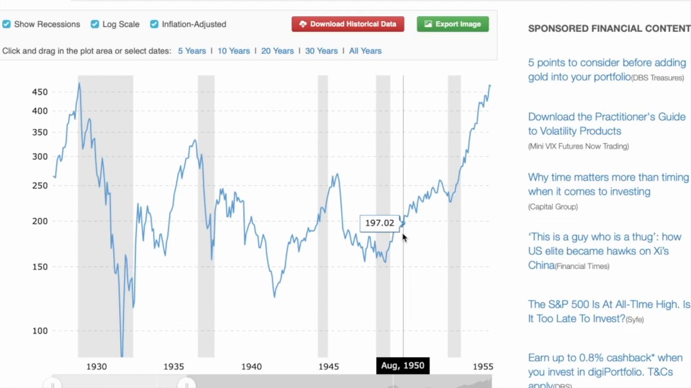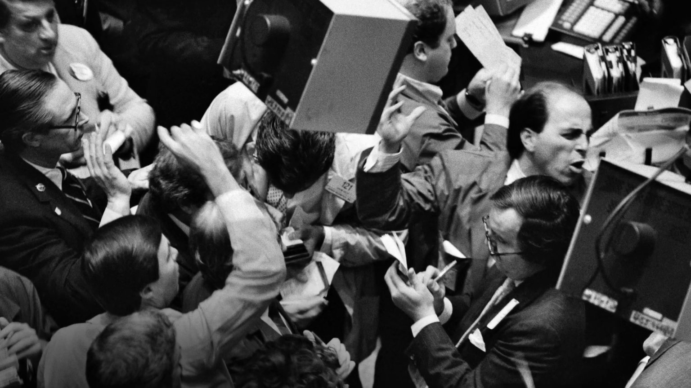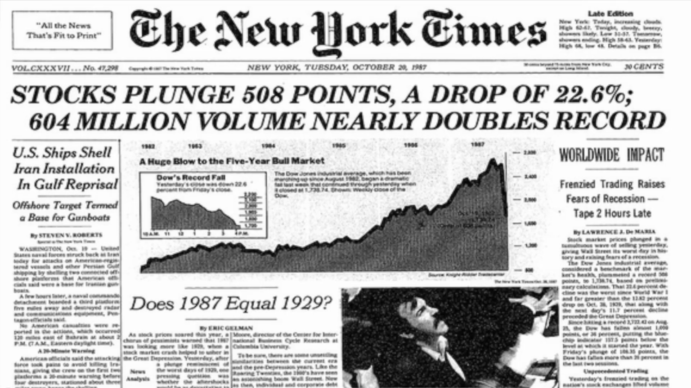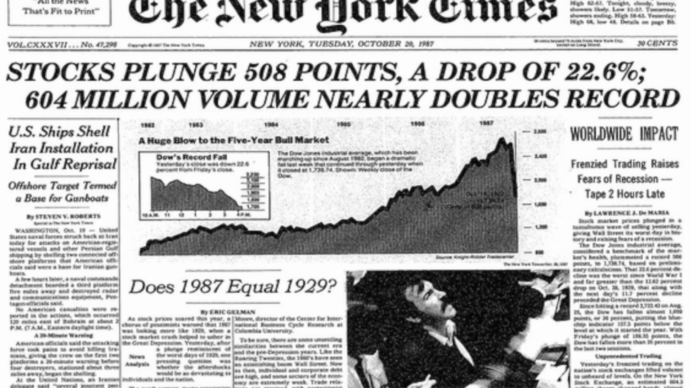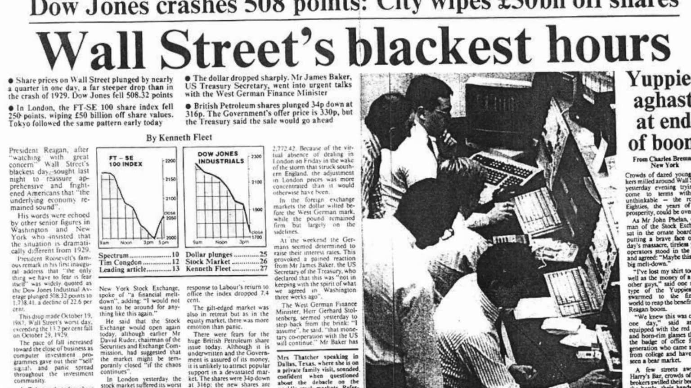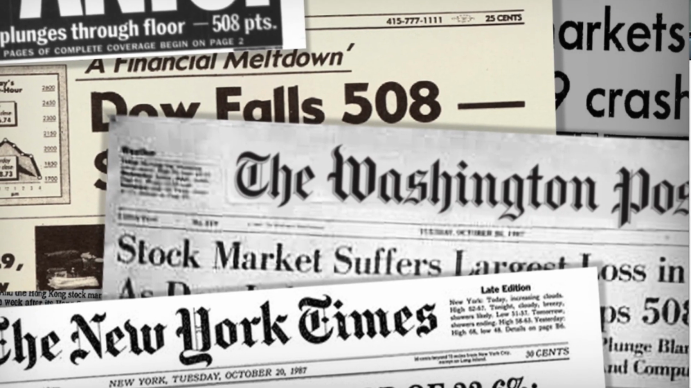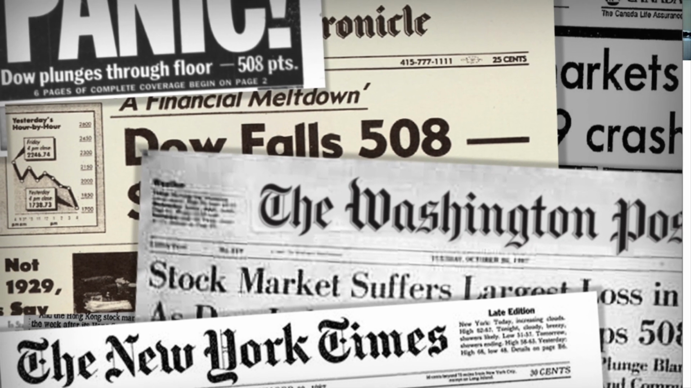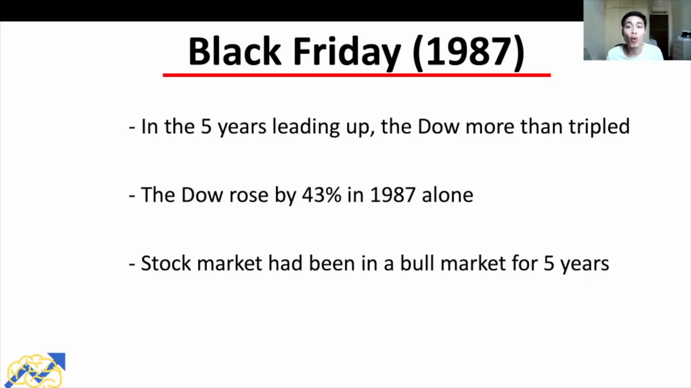The next stock market crash that we'll be taking a look at is the Black Friday crash in 1987. In the 5 years leading up to 1987, the Dow Jones more than tripled its value. Furthermore, during these 5 years, the stock market was always in a bull market, and never did it once venture into bear market territory. And in just 1987 alone, the Dow rose by more than 43%. So the stock market was certainly doing very well leading up to 1987.